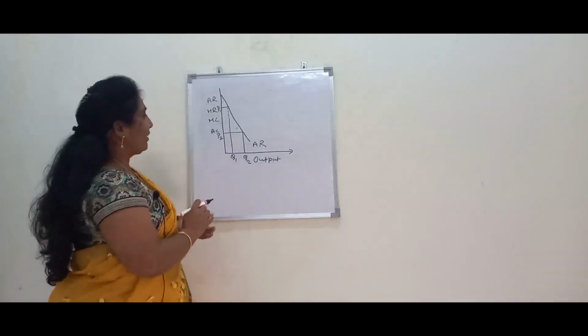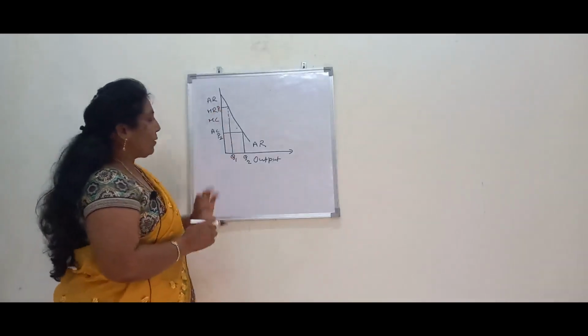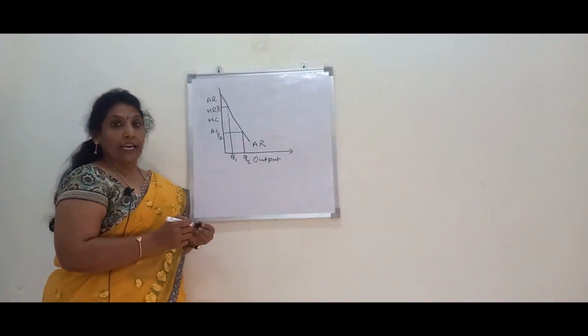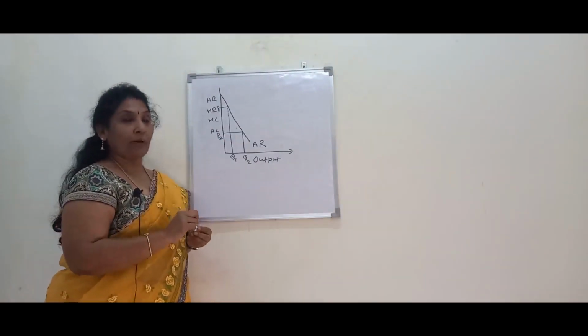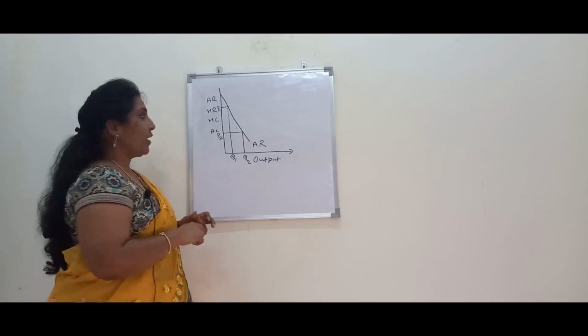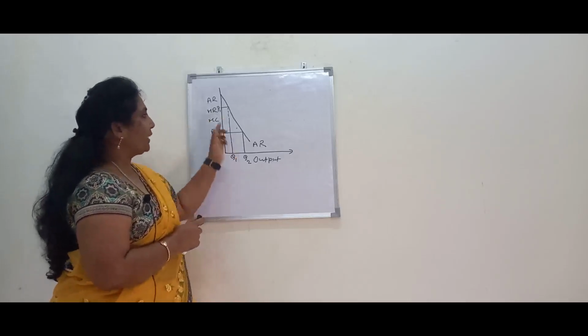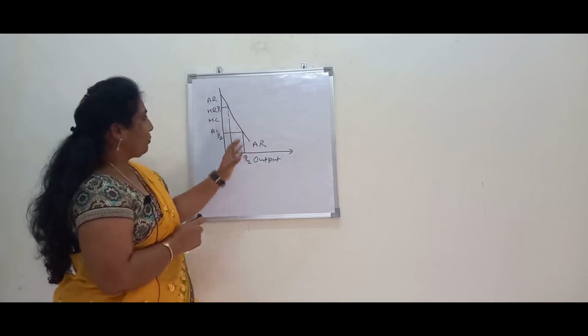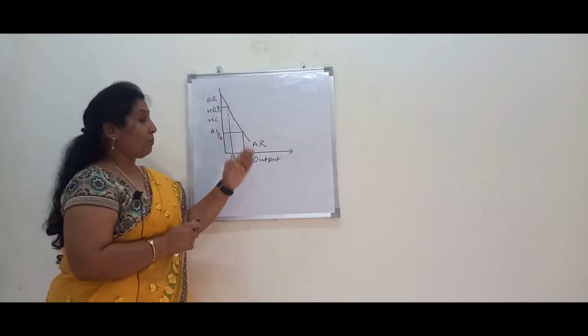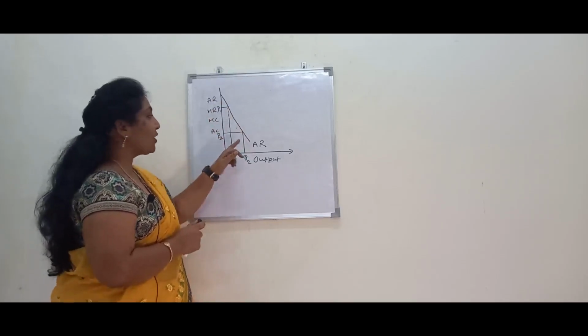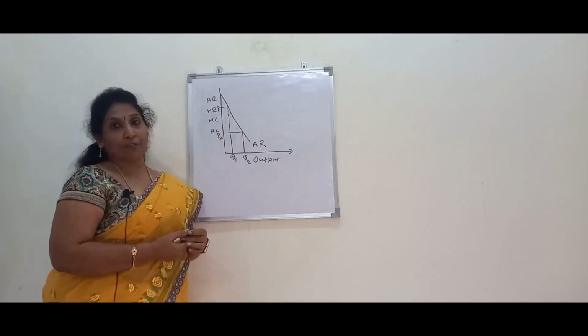The AR curve is downward sloping, but if you observe, the AR curve in a perfectly competitive market is horizontal to the x-axis. But in monopoly, it is steeper. The demand curve or AR curve in monopoly is steeper compared to other market structures because of non-availability of substitutes.